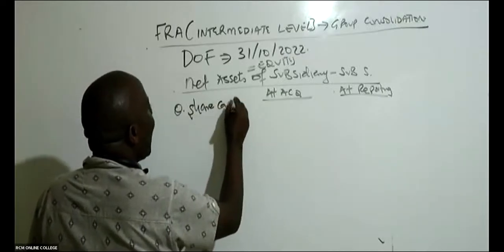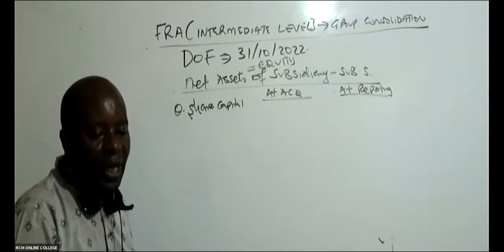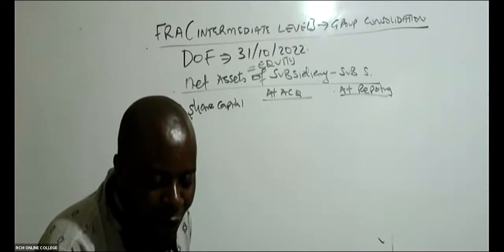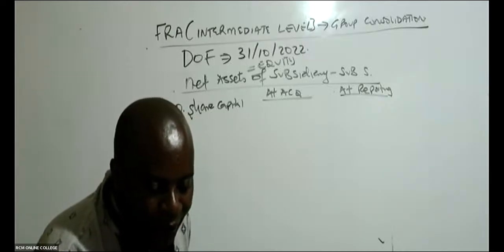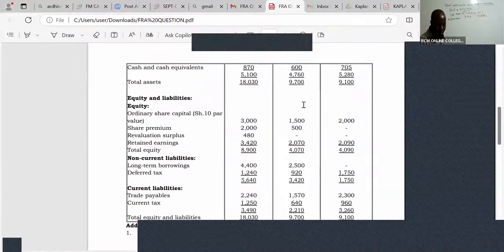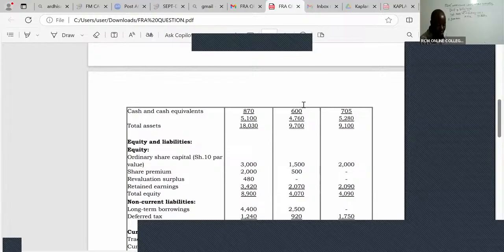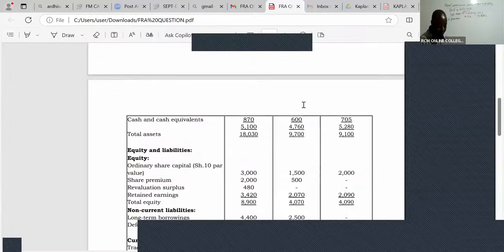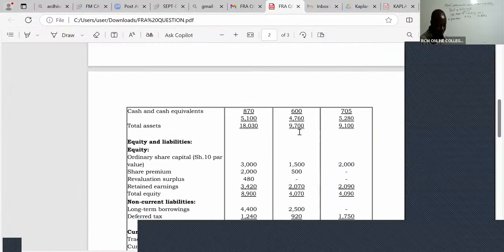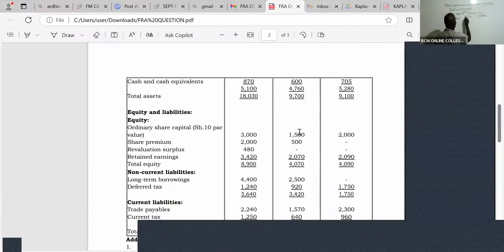Could you then kindly go to the subsidiary S? No, preference shares don't bring preference here. Look at these equities. So I want ordinary share capital for S Limited, and I can see the ordinary share capital is 1500.